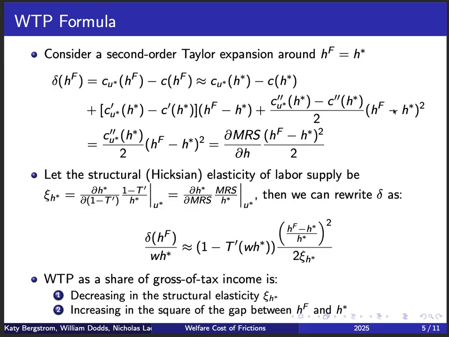And all we're left with is the third term, that can be further simplified if we note that the second derivative of the budget constraint is equal to 0. So we end up with a simple formula that this delta can be expressed as C prime prime U star of H star divided by 2, multiplied by (HF minus H star) squared. Now, C prime of U star is just the marginal rate of substitution, right? That's just the slope of the indifference curve. So if we take another derivative with respect to H, we can write the second derivative of C U star as the derivative of the marginal rate of substitution with respect to H. And that's how we get to this final formula in this first bullet.